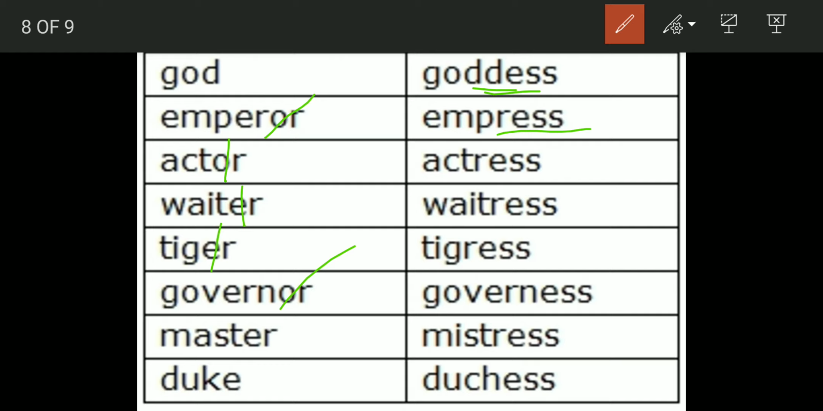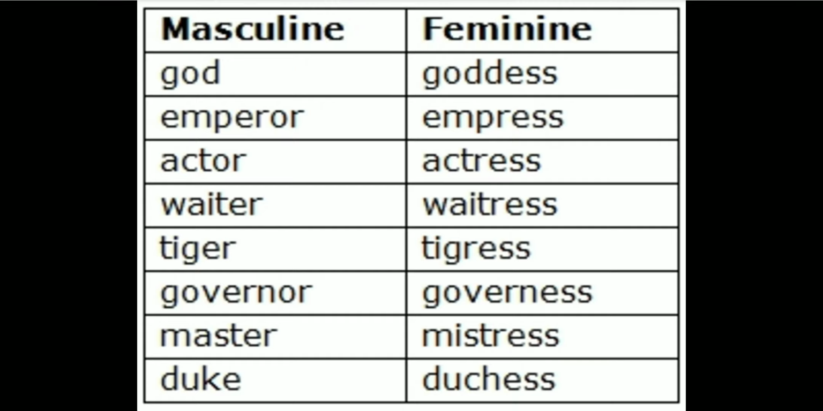Master, it's different. Mistress, like we have Mr. and Miss. When we are referring to any male member, we call them Mr. so and so, Mr. Ajay Singh Rathod. If we are referring to the females, we call them either Miss or Mrs. Likewise here we have master, mistress. Duke, what is the feminine of duke? Duchess. What is the masculine of duchess? It is duke. King, queen, right?